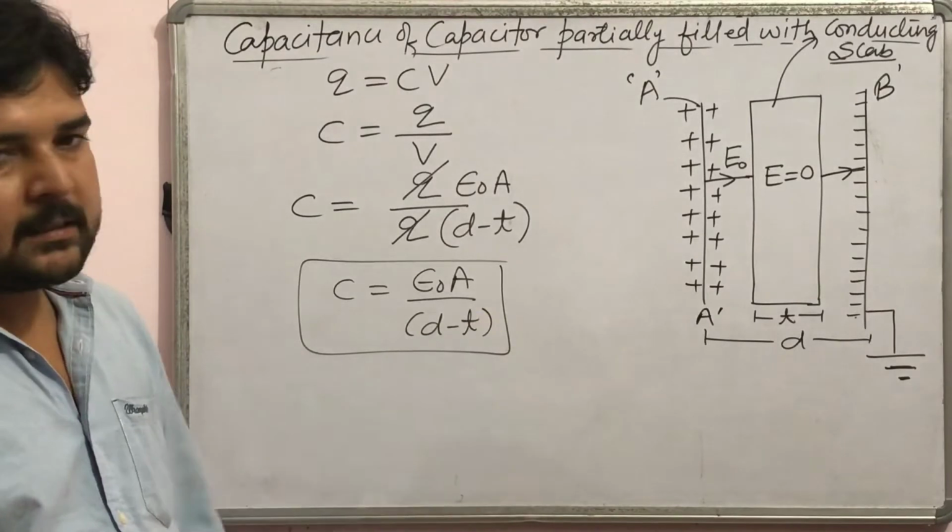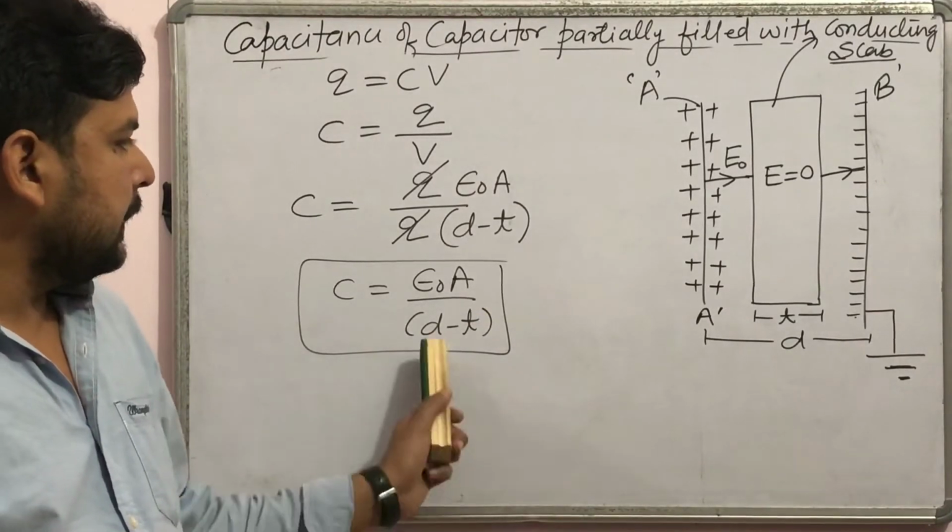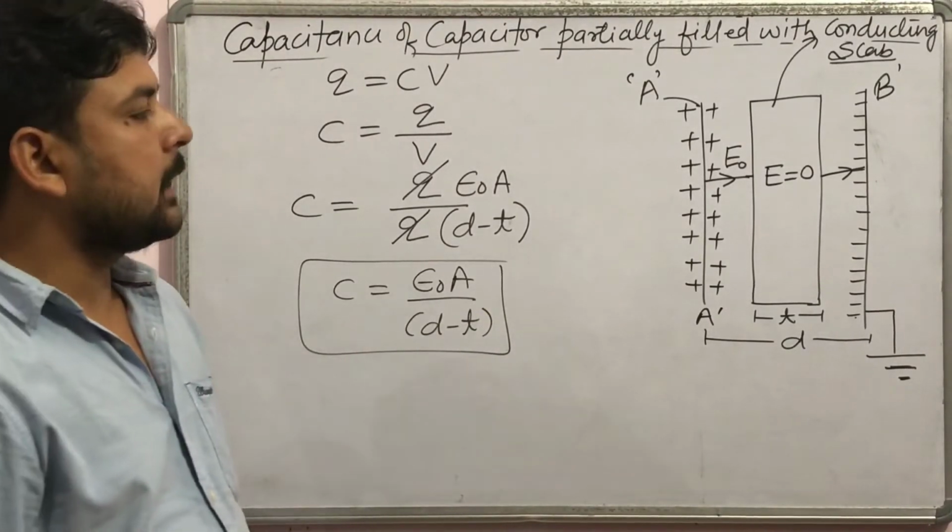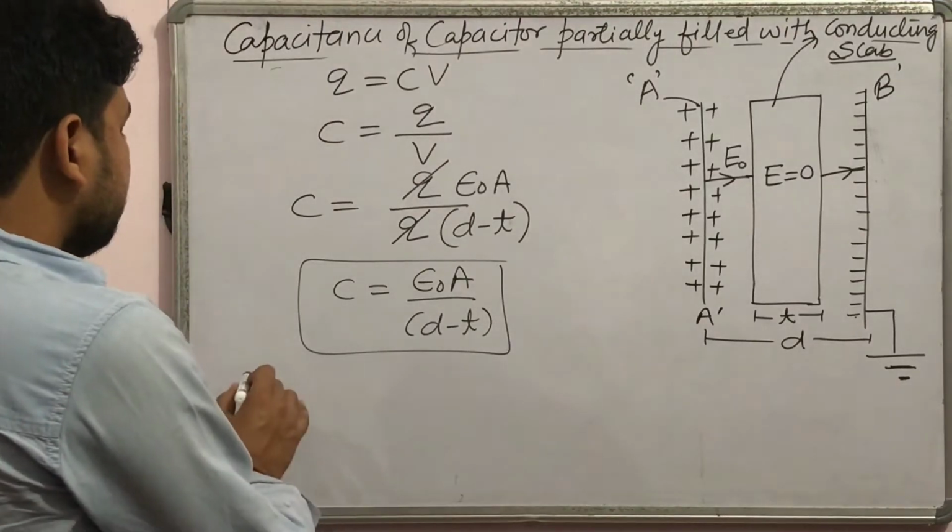Here T is the thickness of the slab and D is the separation between the plates of the capacitor. Now there are two special cases.